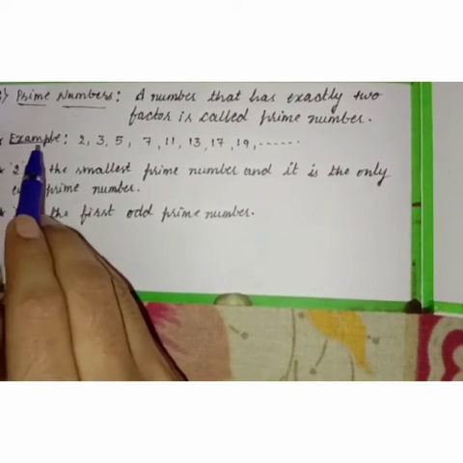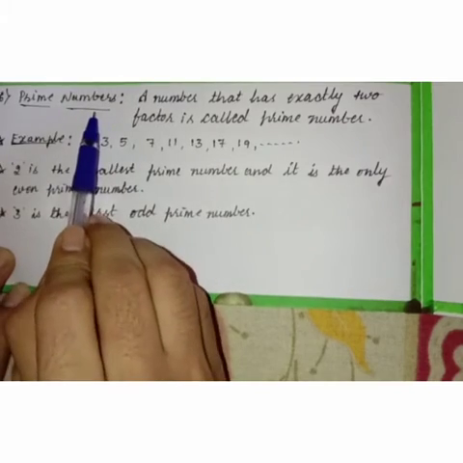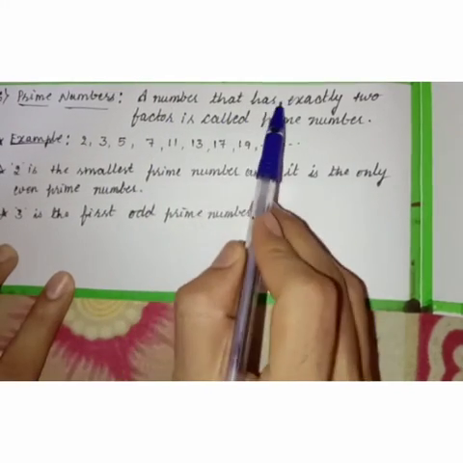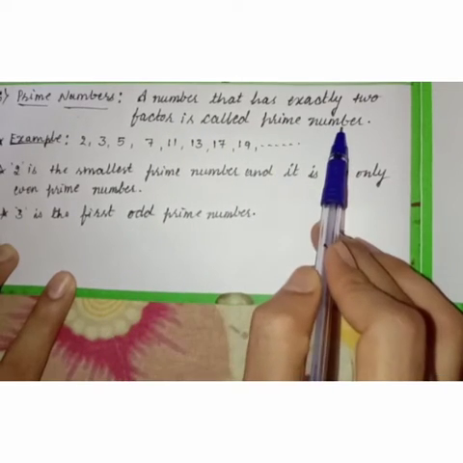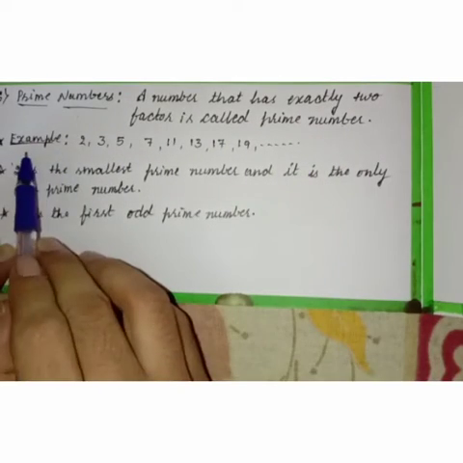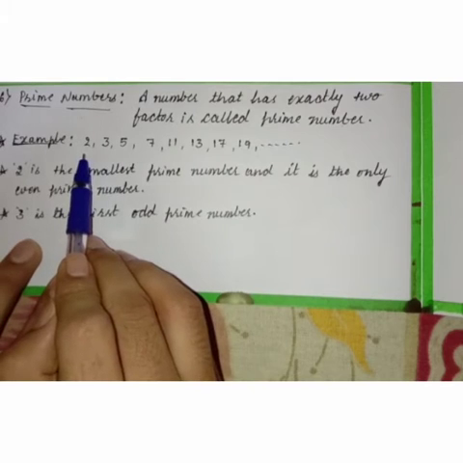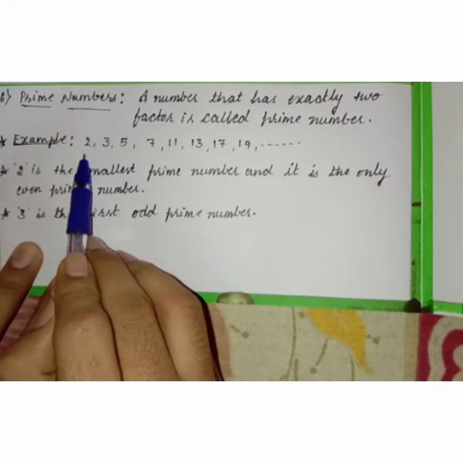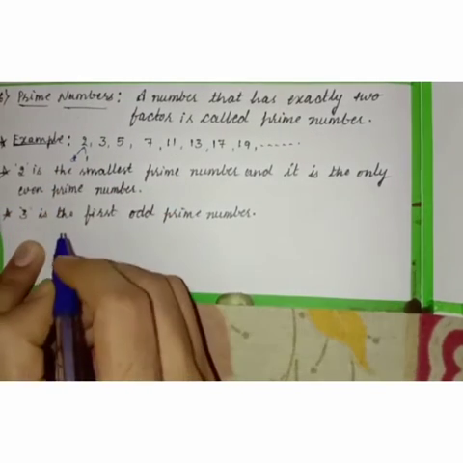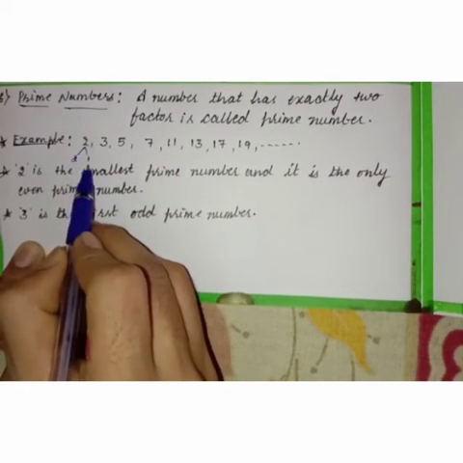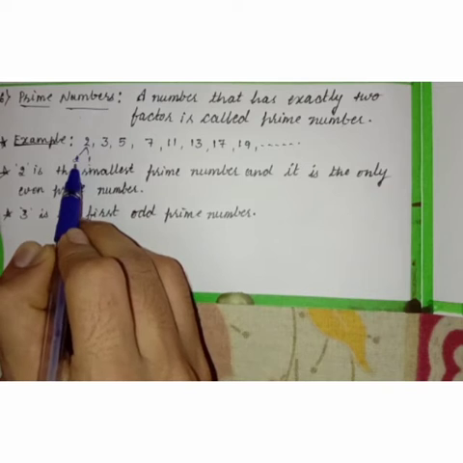And the next type of numbers are prime numbers. It means a number that has exactly two factors is called a prime number. Okay, now look at the examples. 2 has two factors, right? Which are the two factors of 2? 2 and 1. So 2 is divisible by 1 and also by 2, isn't it?